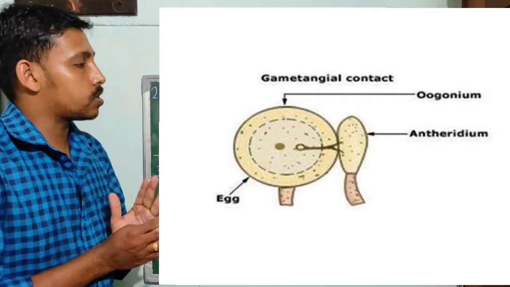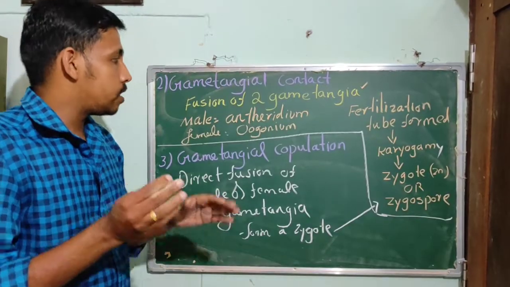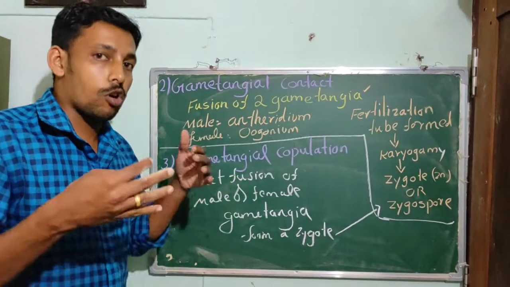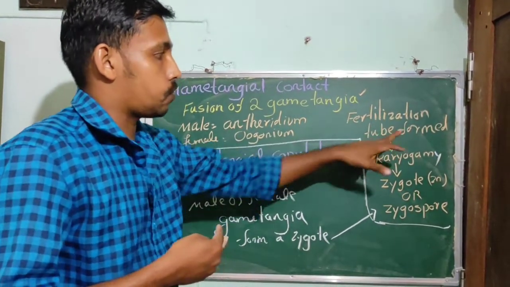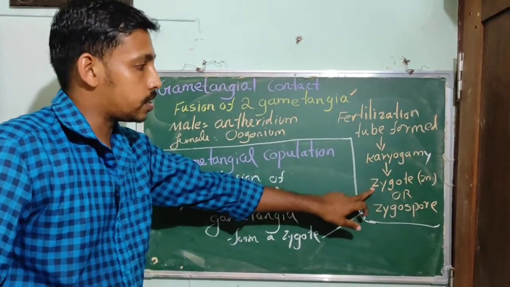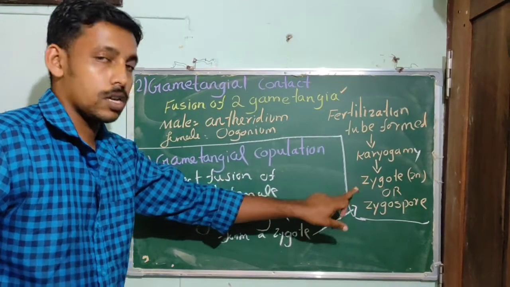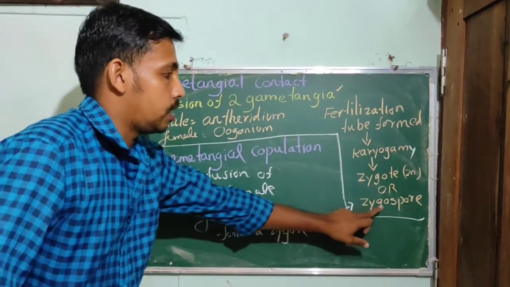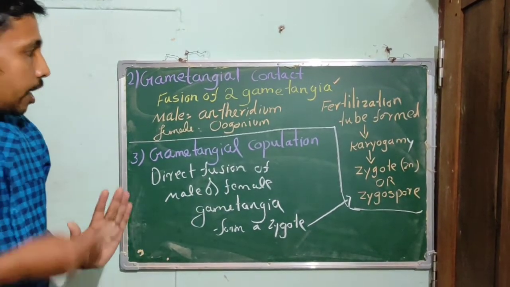In this process, first a fertilization tube is formed when the antheridium and oogonium contact. This is followed by karyogamy, which results in the formation of a zygote, also known as the zygospore.